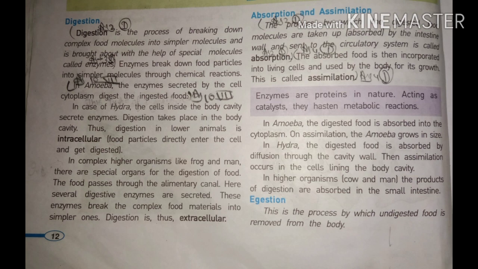In higher animals, egestion takes place through the anus, but in lower animals like amoeba, it takes place through the vacuoles, and hydra has a single opening for taking food inside the body and to release the unnecessary material. So as we discussed, hydra has a single opening that acts as both mouth and anus for the hydra.